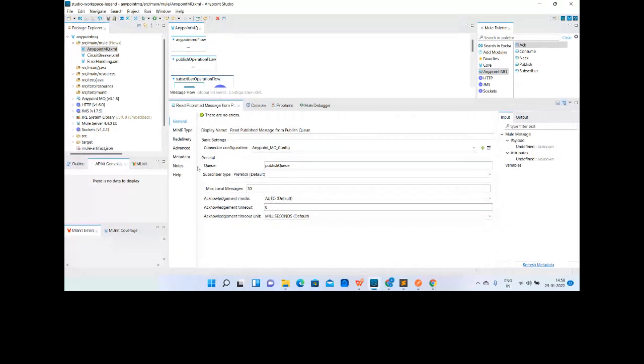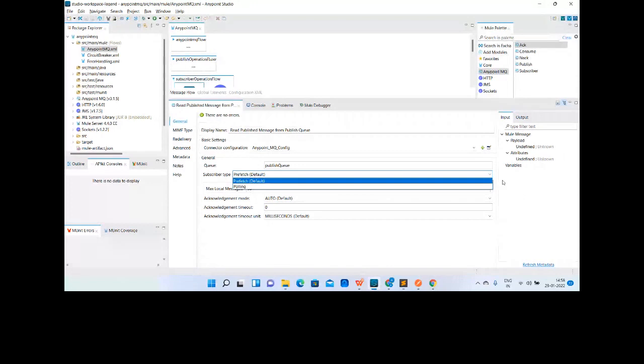Okay, so subscriber type. If you can see, there are two types of subscriber. By default, it is prefetch, and the other is polling. So what is the difference? Prefetch, by default, prefetches 30 messages as per this configuration.